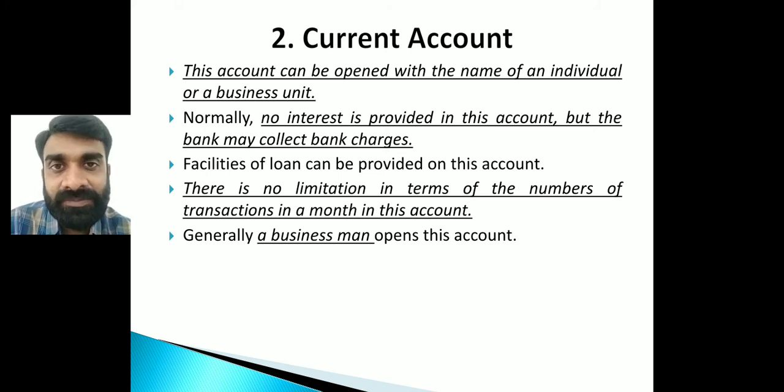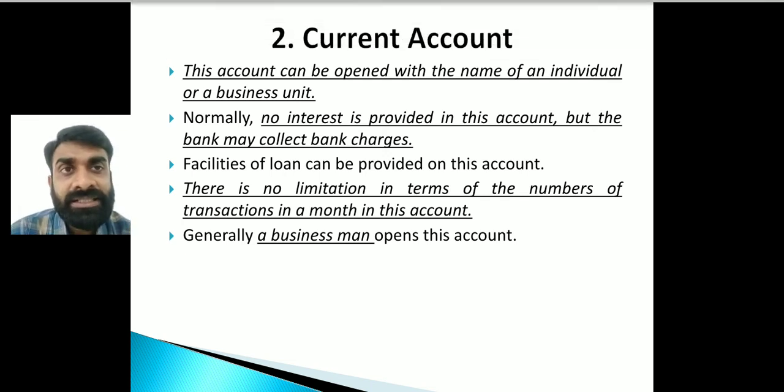Suppose I am a businessman, I have opened my account, I need to do the payment of 50,000 and my current account balance is 45,000. So I can do the payment of 50,000. The bank is going to give me the facility of overdraft of rupees 5,000, and that is for a shorter period of time. I need to repay that money within the specific or stipulated time. Getting my point, right?